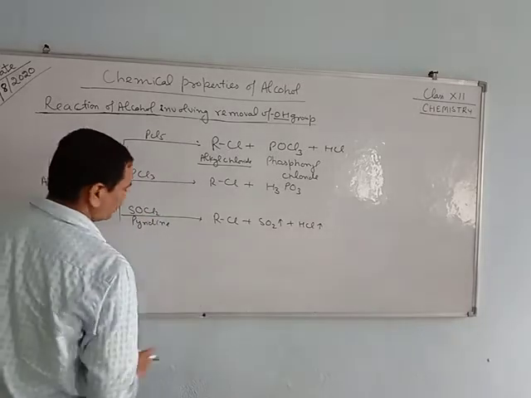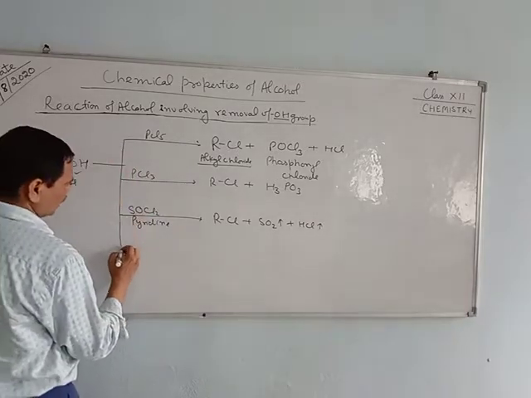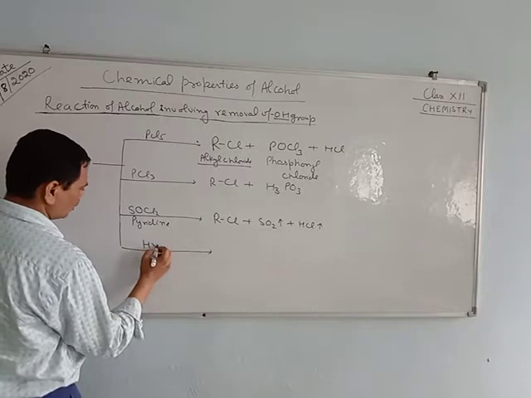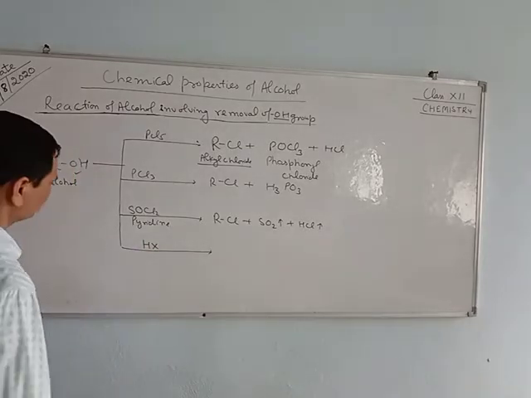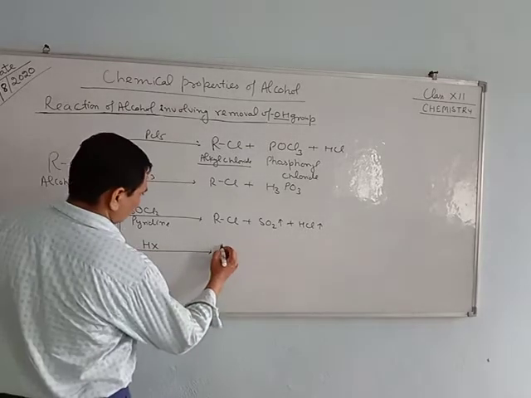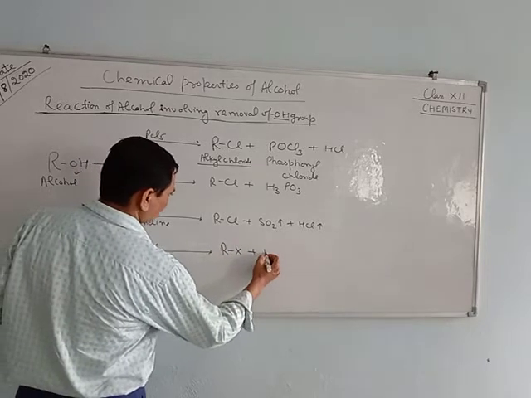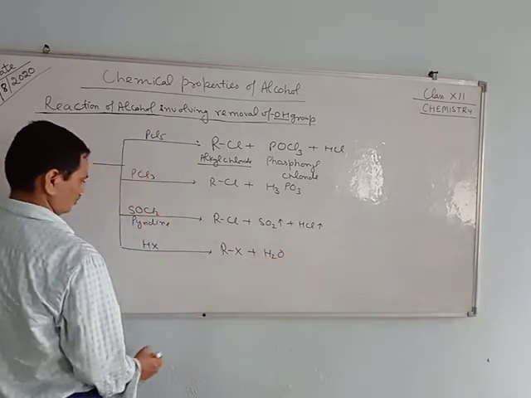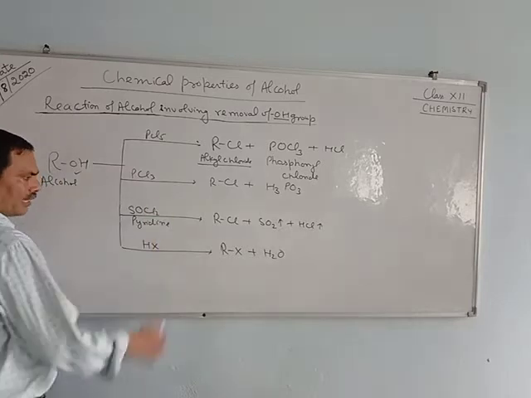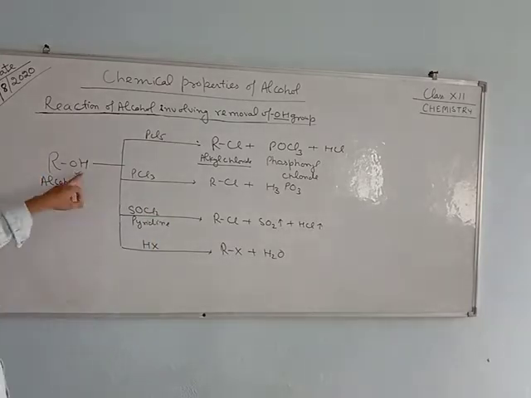This reaction is more preferred. You can also use any hydrogen halide to get RX plus H2O. These are the reactions in which the OH group is replaced by the halogen.